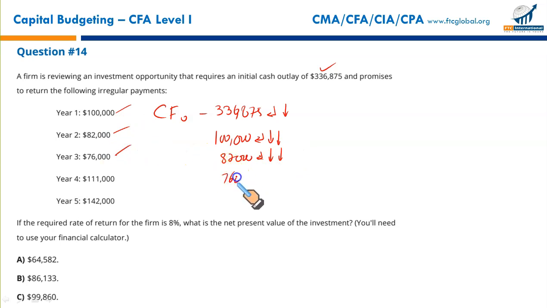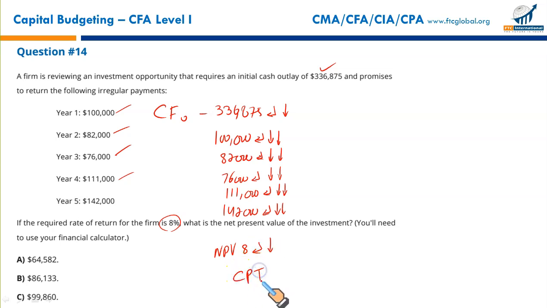Then you have $76,000. Press the enter key and then the down arrow key twice because it's a single cash flow. Then we have 1,000. Enter, down arrow key twice, and then finally 142,000. Enter, down arrow key twice. Once all the data is entered, you will need to press the NPV key. The system will ask you to enter the discount rate, which in most cases would always be given to you. You write 8, press enter, down arrow key. Now all the data has been entered. You just need to press the CPT key and you will get your result.